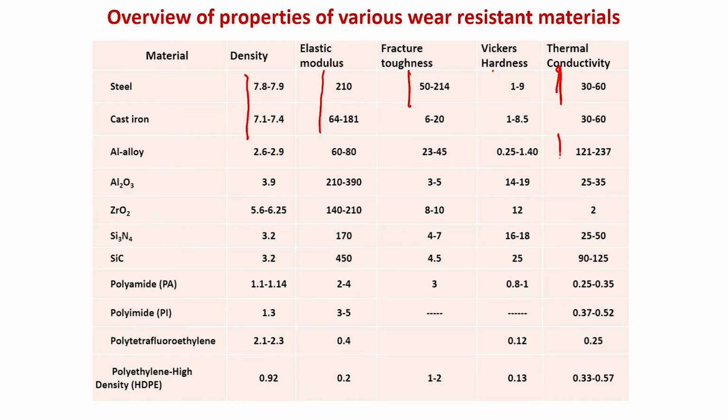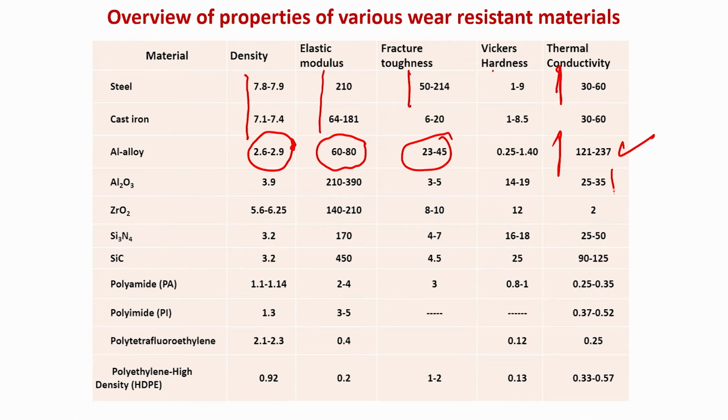Now, if you go to aluminum alloys, thermal conductivity is very high, density is almost 1/3 of that of steel, 2.6. So, for low density materials, aluminum alloys are preferred. Elastic modulus can be very low here, 60 to 80. Fracture toughness is lower than steel, and thermal conductivity is very high.